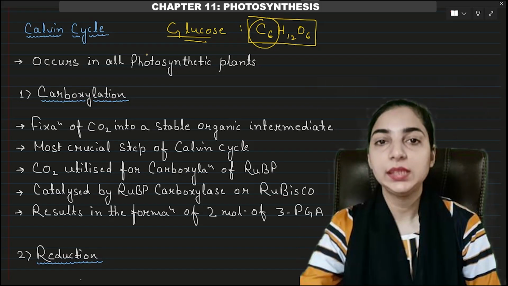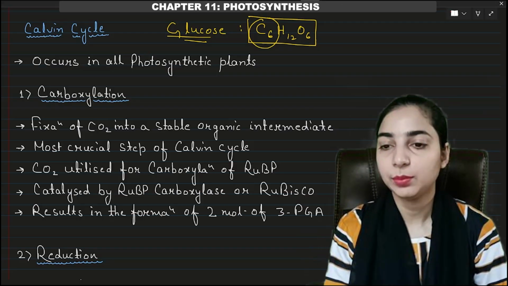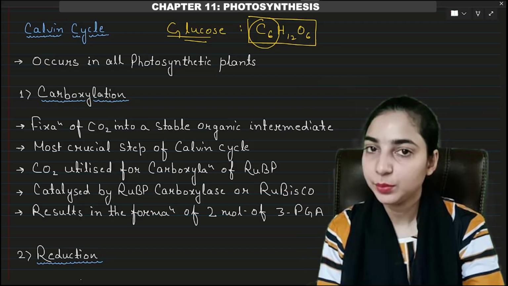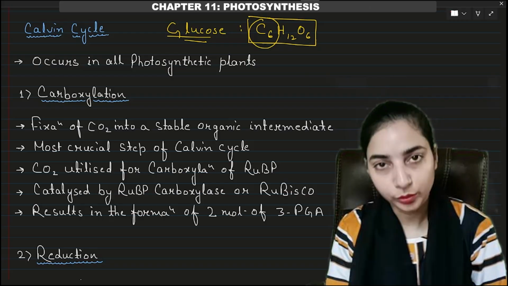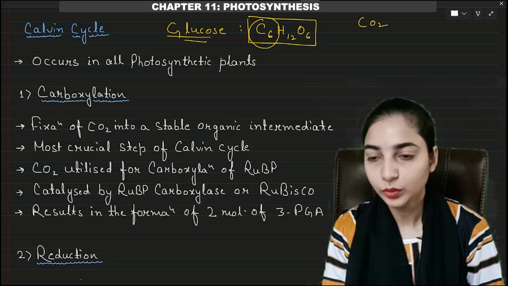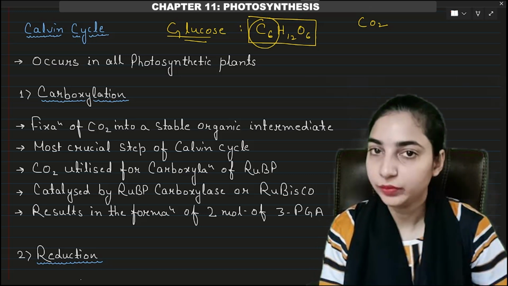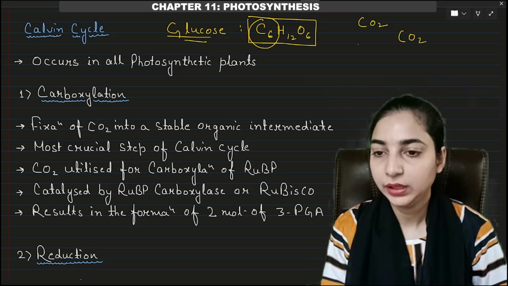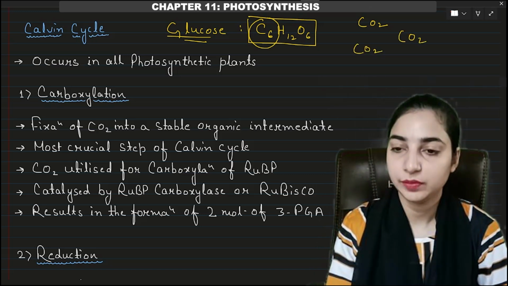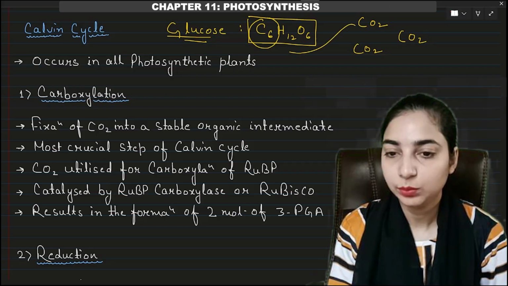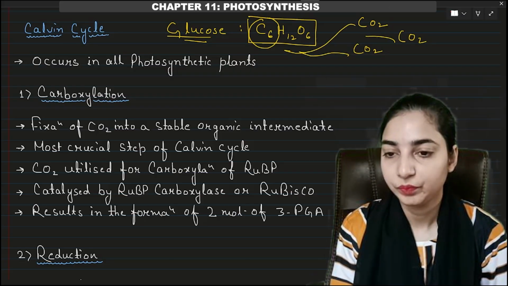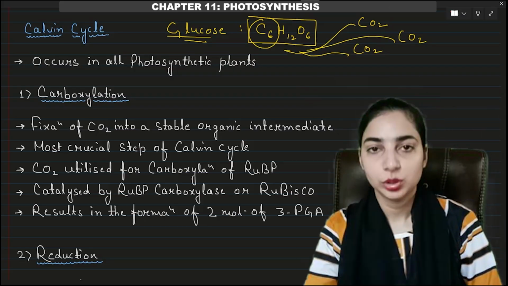Where will we get these carbons from? We will get these carbons from the atmosphere. In the atmosphere, these carbons are present in the form of carbon dioxide. So initially the carbons are free in the atmosphere in the form of carbon dioxide. So many carbon dioxide molecules will be there in the atmosphere. These carbon dioxide molecules will be fixed for the formation of glucose.